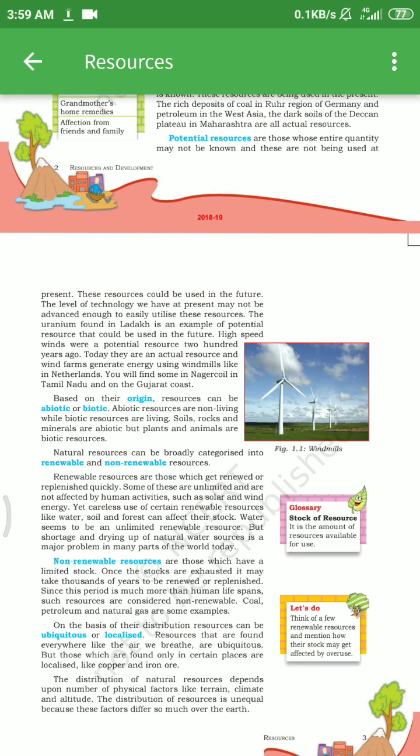Now, non-renewable resources. Non-renewable resources are those which have limited stocks. Once the stocks are exhausted, it may take thousands of years to be renewed or replenished. Since this period is much more than human life spans, such resources are considered non-renewable. For example, coal, petroleum and natural gas are examples of non-renewable resources. To simply understand: renewable resources are those which get renewed or replenished quickly, and non-renewable resources are those which have limited stock. Once the stock is exhausted, it may take thousands of years to be renewed.